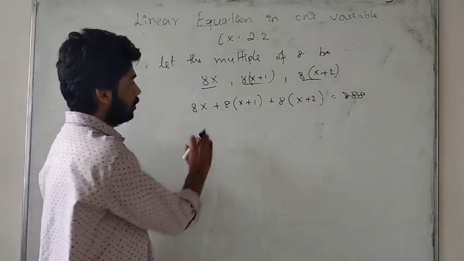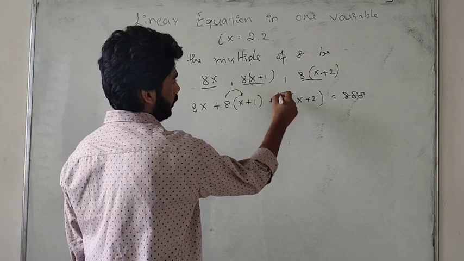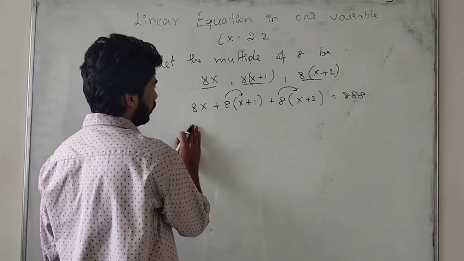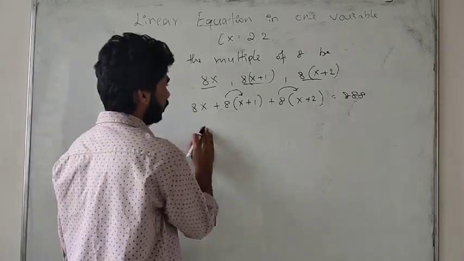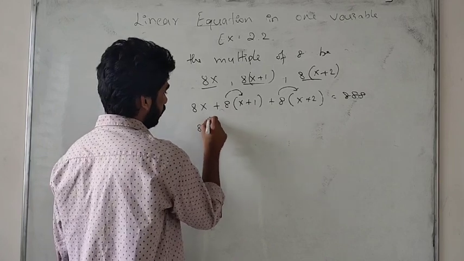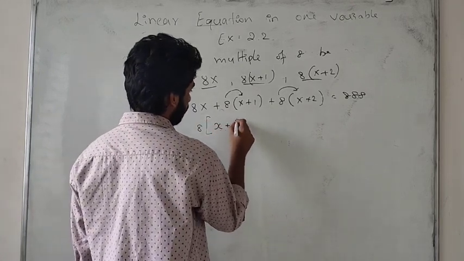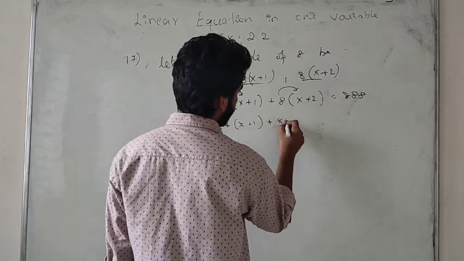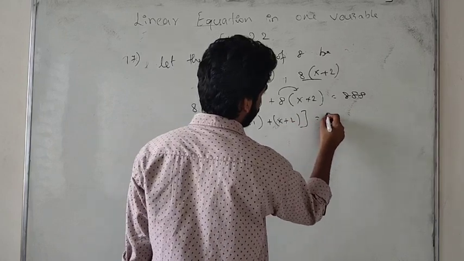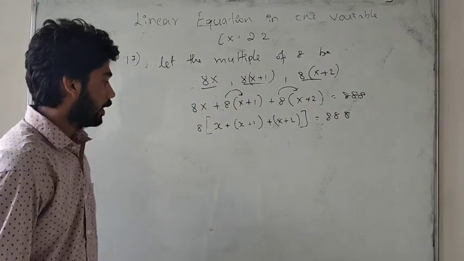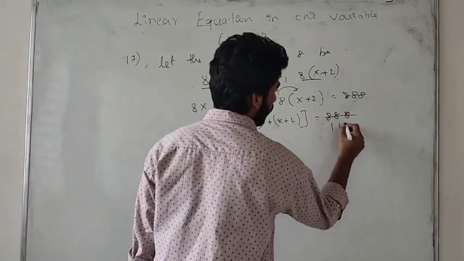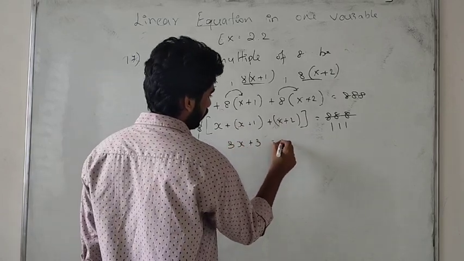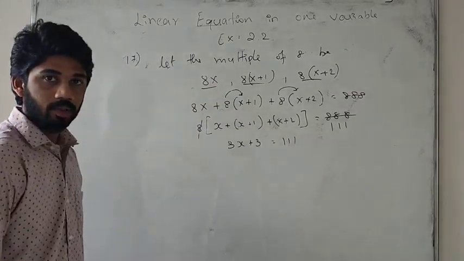Now multiply 8 inside, so that we will get one equation. Otherwise, you take 8 as common here. So we will get x plus x plus 1 plus x plus 2 is equal to 888 by 8. In the next step we divide by 8, 888 divided by 8 gives 111. So if we add all this, what will we get? 3x plus 3 is equal to 111. Students, got it?